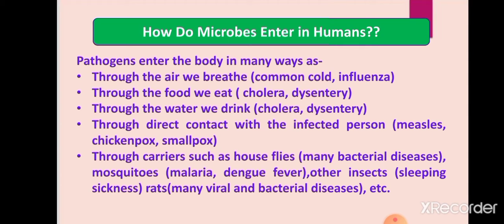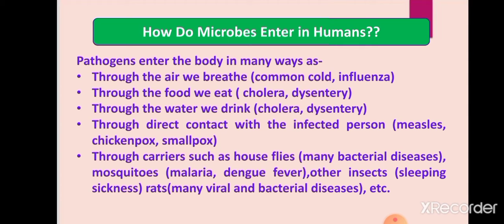So cholera and dysentery, again, these are the diseases which are spread by food as well as by water. Then through direct contact with the infected person, such as measles, chickenpox, smallpox, and this time COVID also. Now, through carriers such as houseflies, many bacterial diseases are spread by houseflies. One of them is cholera also.